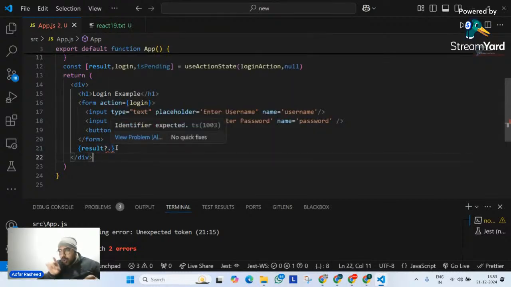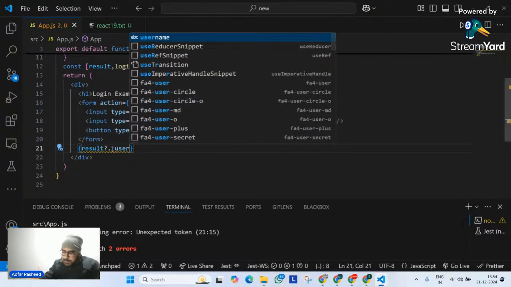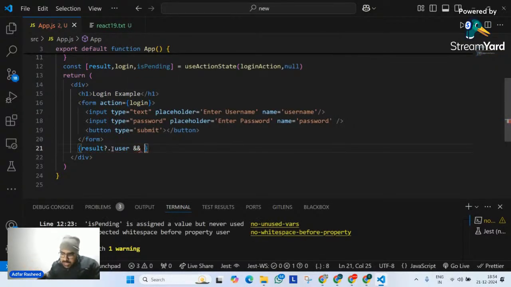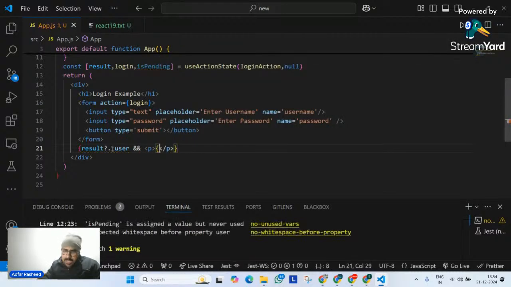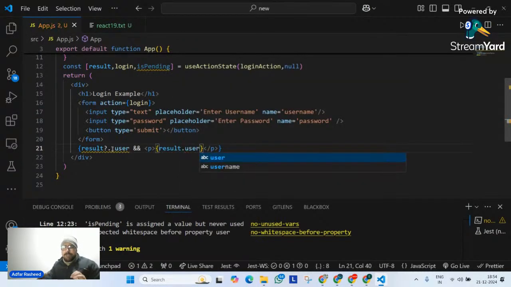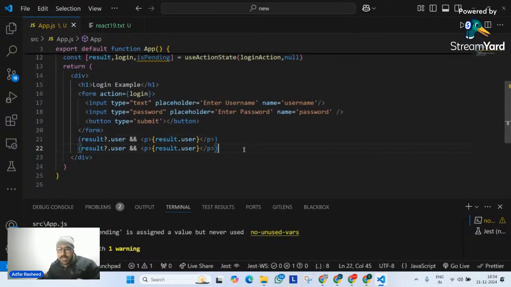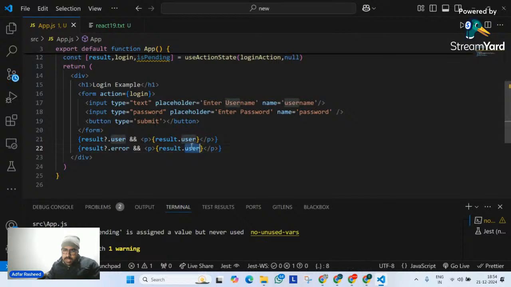This question mark dot. What is it called? Anyone? And then in that case, simply see if there is any user in it. Then in that case, simply check, use a p tag, and in this p tag, I will simply tell it to display result.user. Okay. Then similarly, what do we have here? White space. Okay, unexpected white space. Simply, I have result again, but this time if I have error, then simply display result.error.